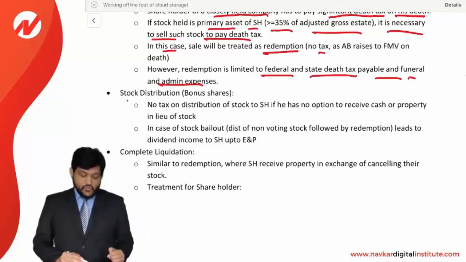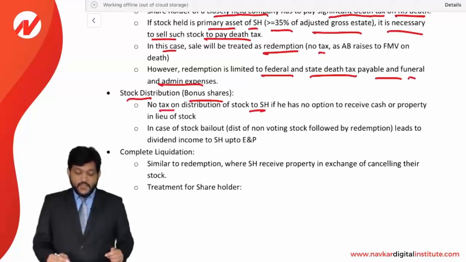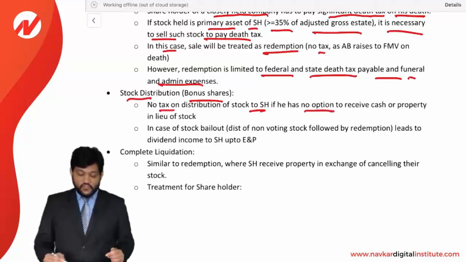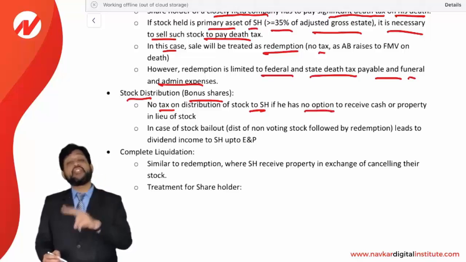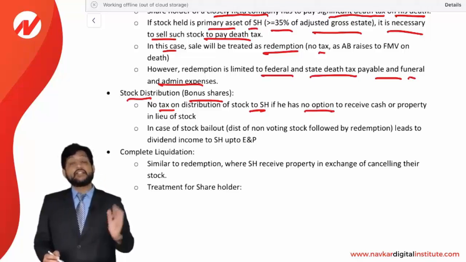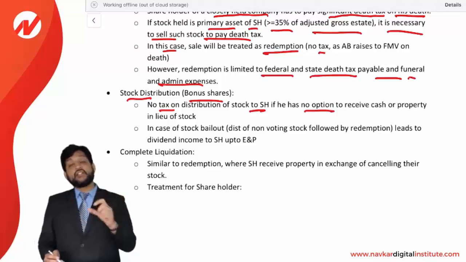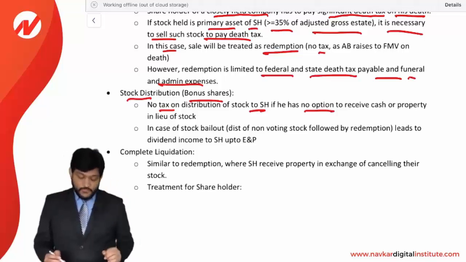Next, stock distribution or a bonus share, we can say. No tax on a distribution of stock to the shareholder if he has no option to receive cash or property in lieu of stock. This we have already discussed at the time of individual taxation. When a shareholder is receiving bonus shares and does not have the option to receive cash instead of shares, then the bonus is not taxable. It will just adjust the basis of the stock.